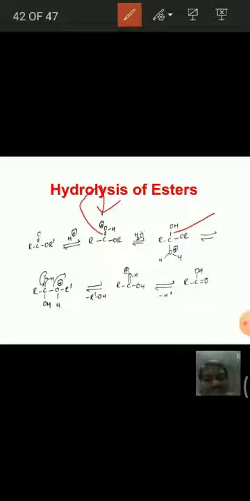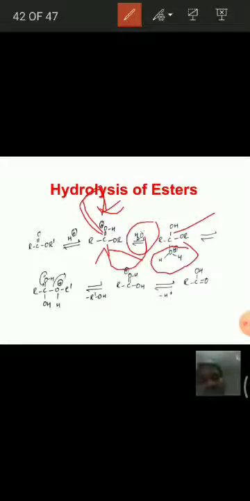Then a water molecule adds here, and the shifting of double bonds takes place. This O is attached to this carbon, and as it is attached to two hydrogens, it gets a positive charge. As this double bond shifts to oxygen, we get OH here. I think you have understood.